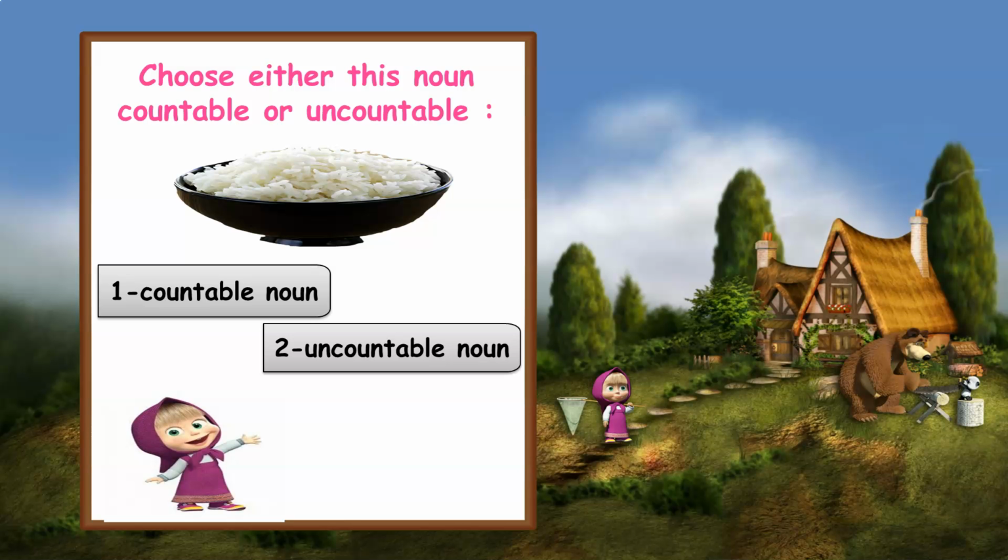So, now choose either this noun, countable or uncountable. Number 1, rice. What can you see first? I can see rice.